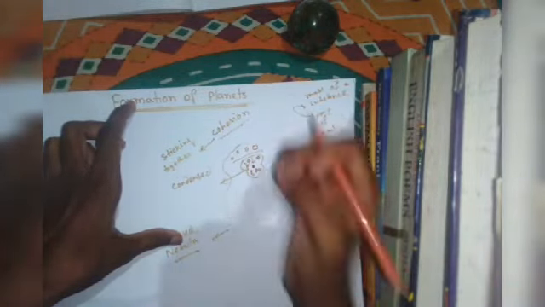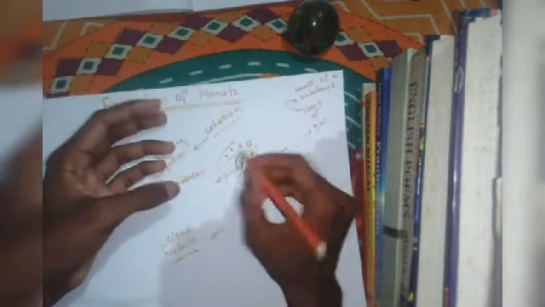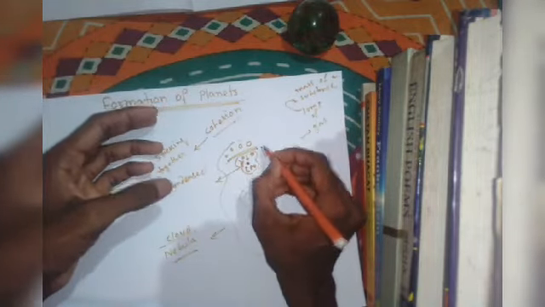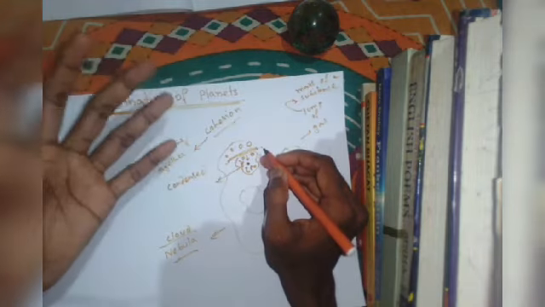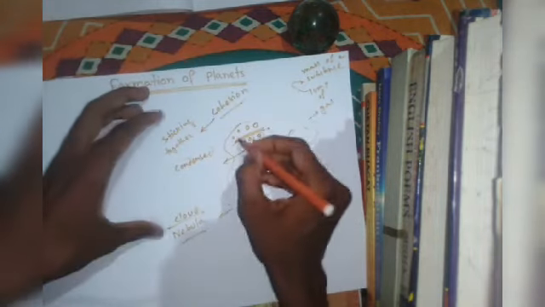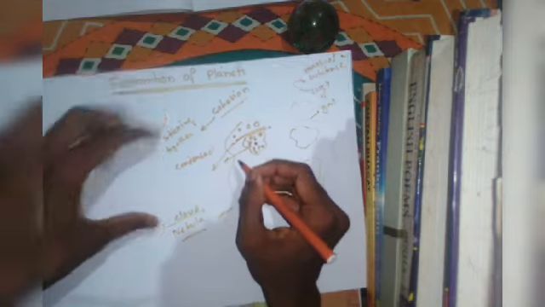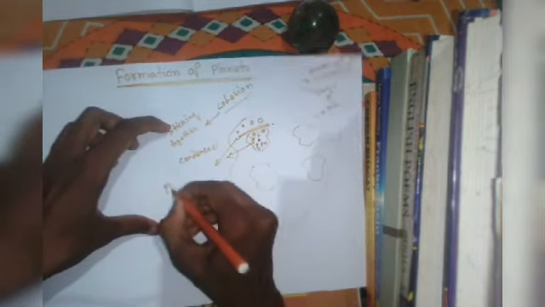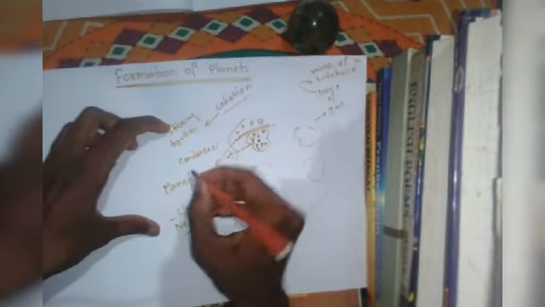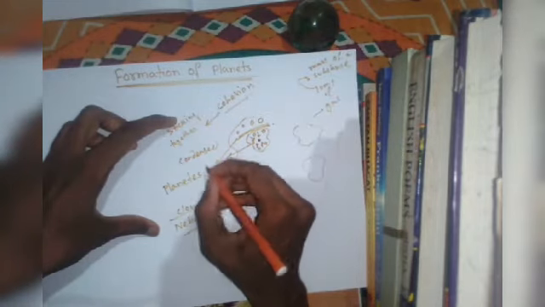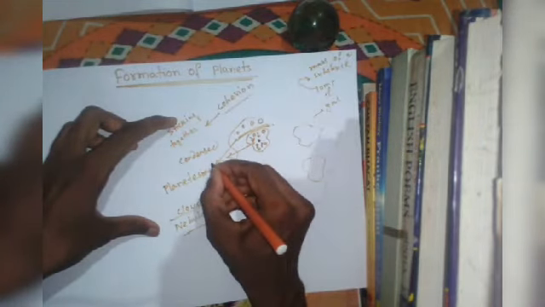In the final stage, these small round shape objects are known as planetesimals.